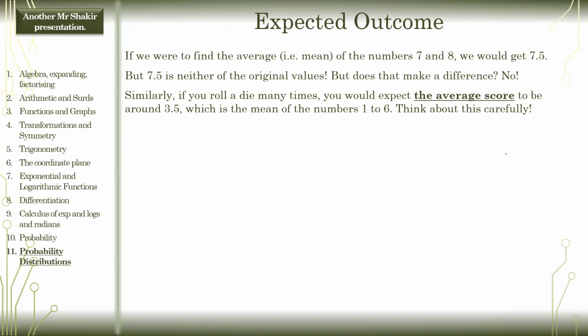Yeah, got it now. Like, for example, if Salman got 7 and you got 8 in a test out of 10, and I said, what's the average score? The average score would be 7.5. Now, it's irrelevant whether someone actually got 7.5 or not. That's not the point. The point is simply that that's the average score. It's just a number. It's a value. It's a statistic. It tells you the average score.